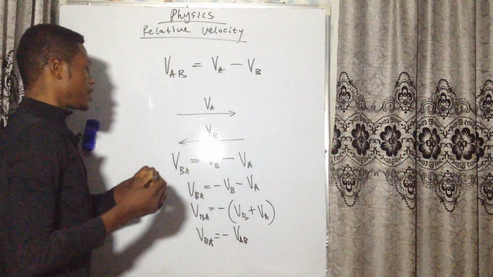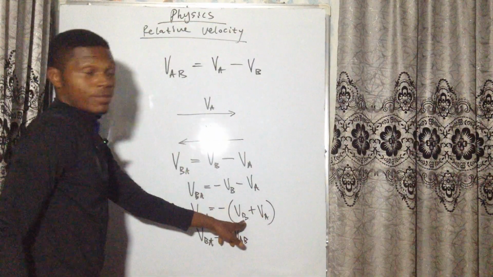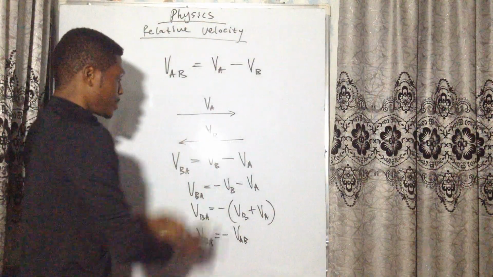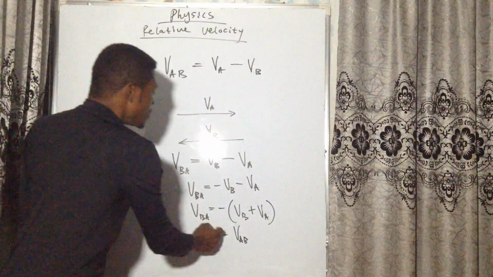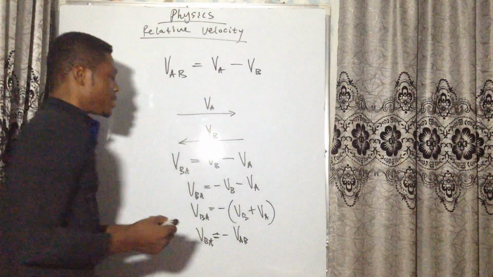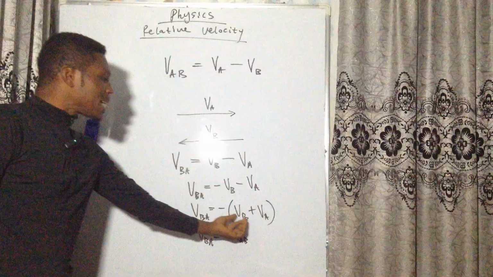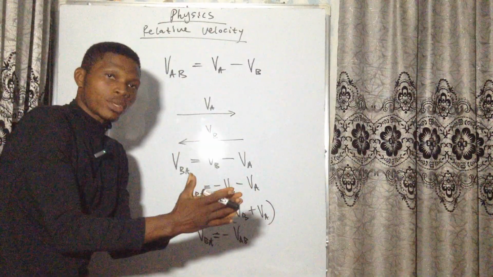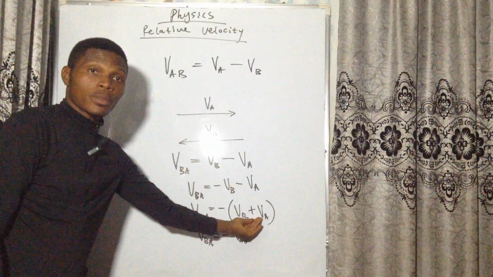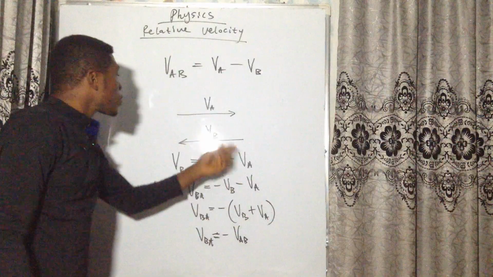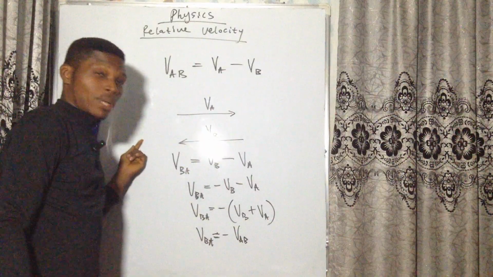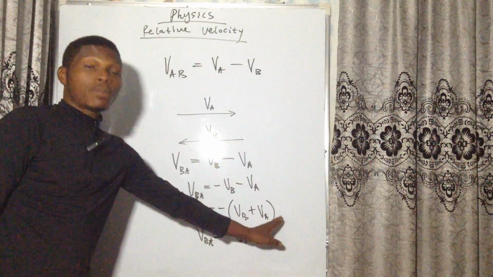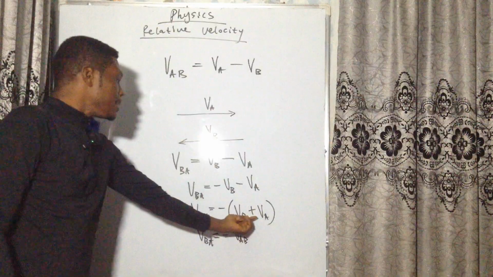Remember, VAB is VA plus VB, as in the other example. So VBA is equal to minus VAB. Now, see what you are seeing. You are seeing the same combined velocity, the sum of the two velocities, but in the negative direction.